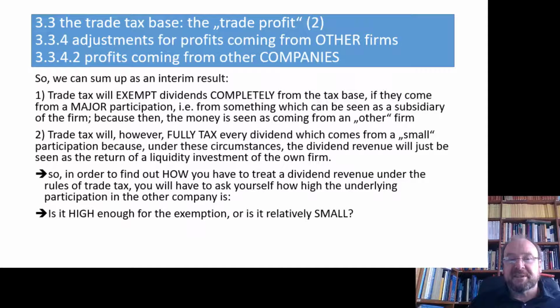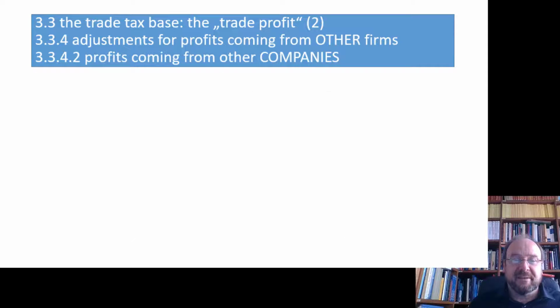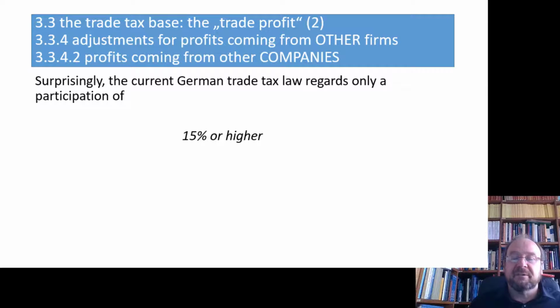And now you come to something which can no longer be understood in common sense, because what is clear is the dividend from a single share also, yes, that can be compared to interest from a short time capital investment or so. But naturally, one would probably never guess where the German Trade Tax Act draws the line. They say 15% or higher is necessary for qualifying a participation as high enough for the exemption.